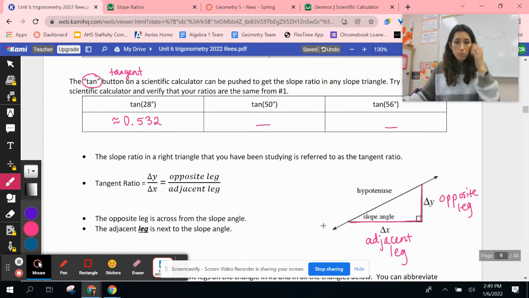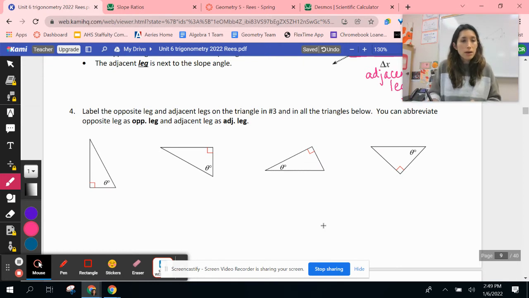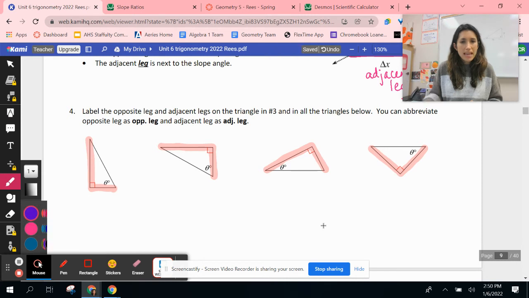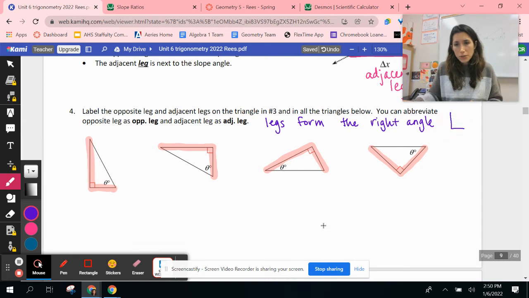Okay, so we're going to practice identifying the legs in our diagram here. I would recommend making the legs bold or highlighting them with a highlighter. We want to create the letter L to make the legs. So we know, okay, these two sides, these are the legs. They form the L. They form the right angle. Got our leg and we've got our leg. And you can make a note to yourself: legs form the right angle. So it's going to make an L in some fashion, right? An L or an upside down L or a rotated L. So these are the legs.